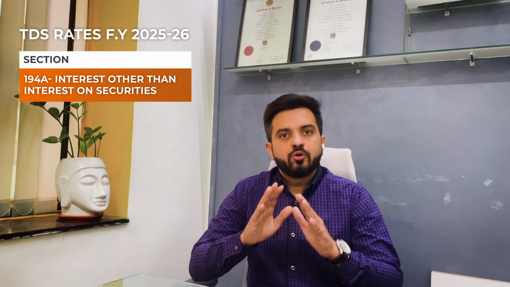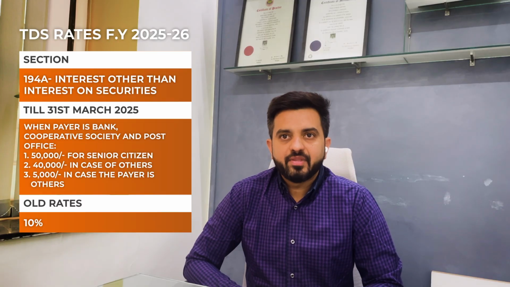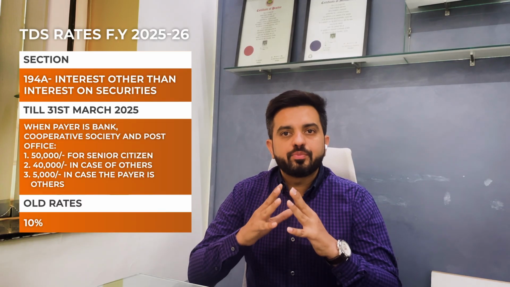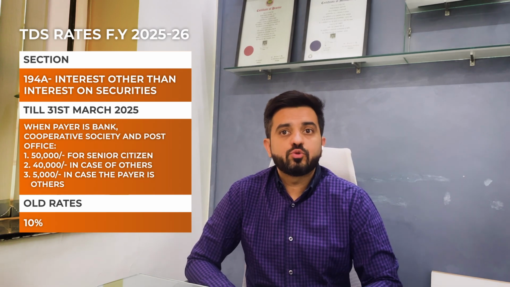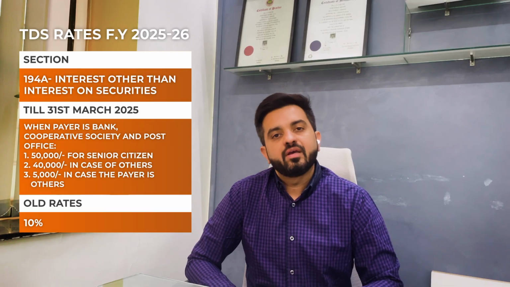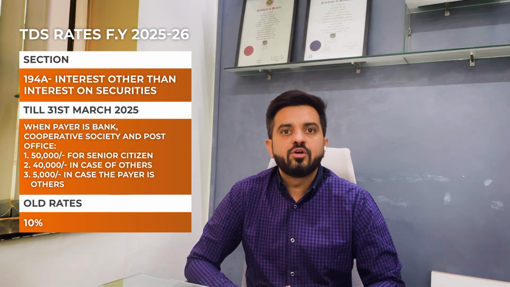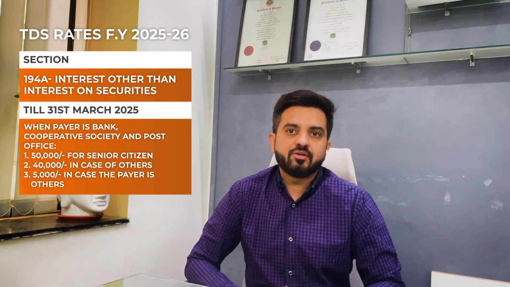Second one is section 194A, interest other than interest on securities. That means normal bank interest from your banker or from cooperative societies or post office, etc. In case of senior citizens, earlier the threshold limit was rupees 50,000, which is now enhanced to rupees 1 lakh, which is a major benefit for senior citizens. In other cases, other than senior citizens, the threshold limit was rupees 40,000, which has been enhanced to rupees 50,000 now.